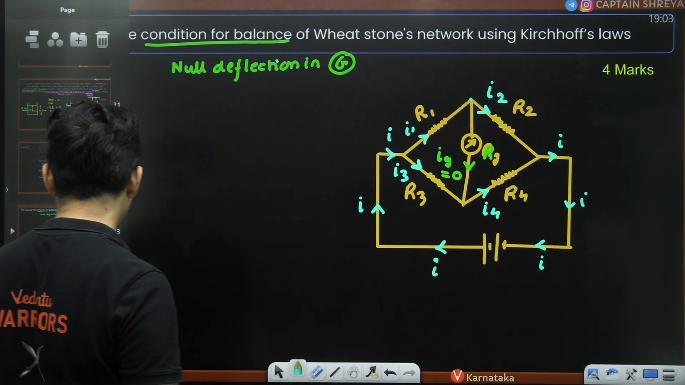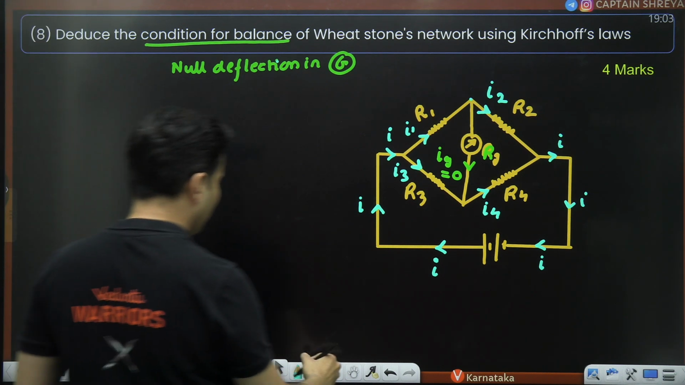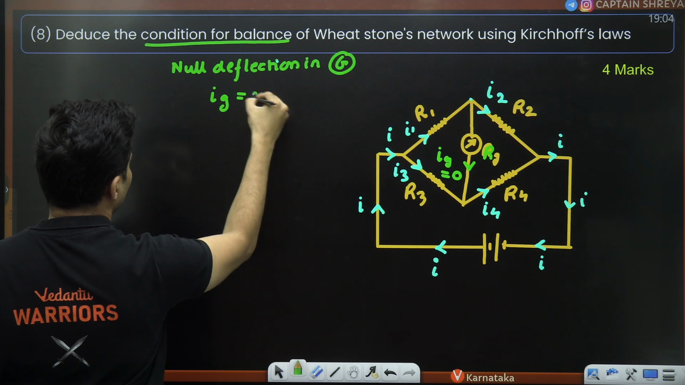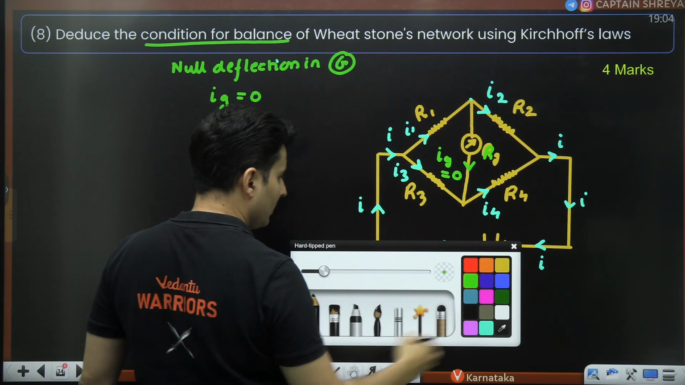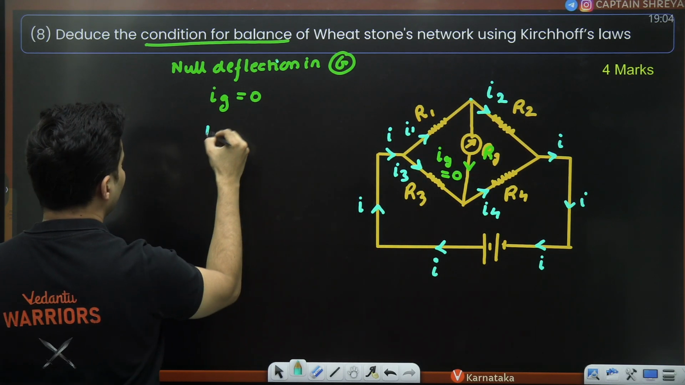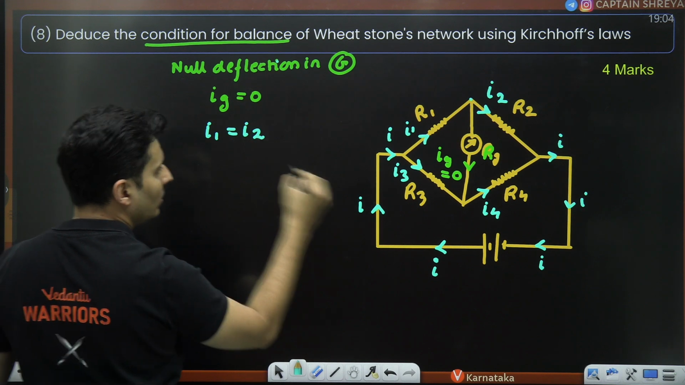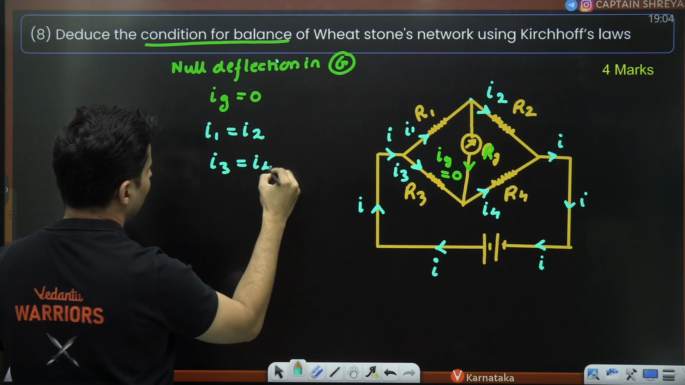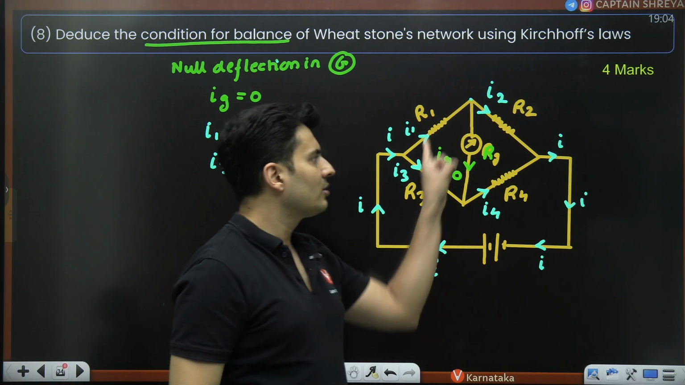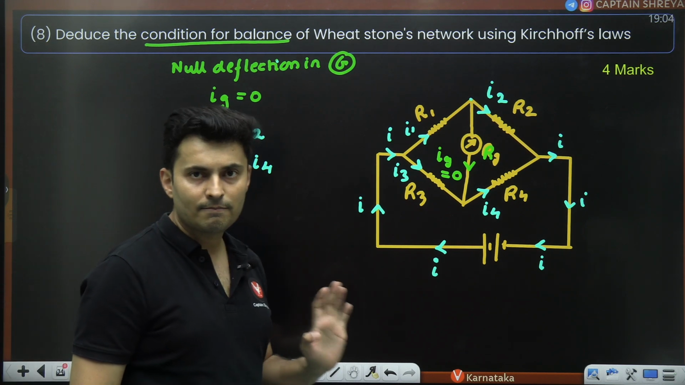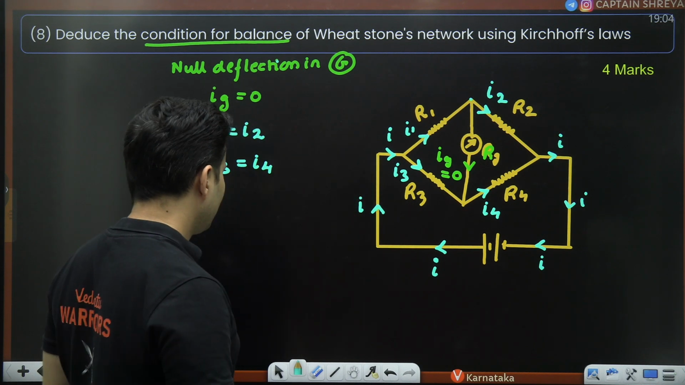This is the first thing that you will do, and from this you will immediately understand, since there is null deflection, Ig will be 0, no current here, therefore you will just say I1 and I2 are equal. I1 will be equal to I2 and I3 and I4 will be equal. I3 and I4 will definitely be equal. This is what you will do. Everybody clear till this point? Absolutely clear? Perfect. Now next step.